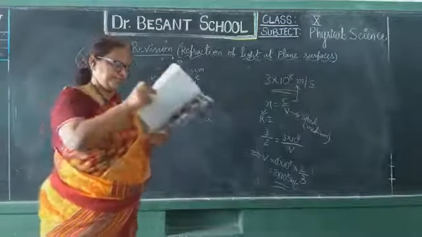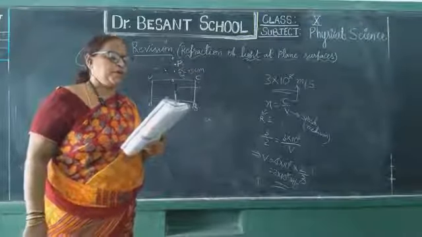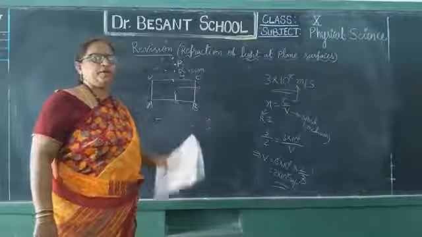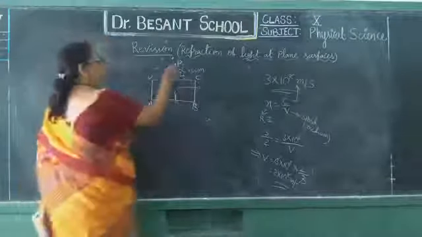Now draw a perpendicular line from the second pin to the line on which the first pin is placed. Call the intersection point Q. Find the distance between P and Q. Now draw a line joining this P and Q and find the distance between this P and Q, which is called vertical shift. To find this vertical shift only we have done this activity. What for vertical shift? To find the refractive index of a slab.